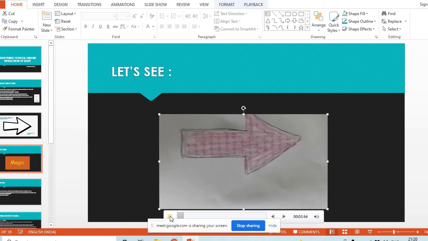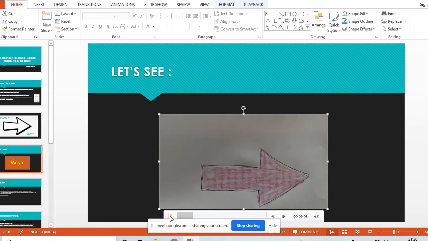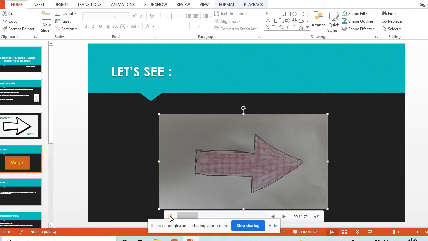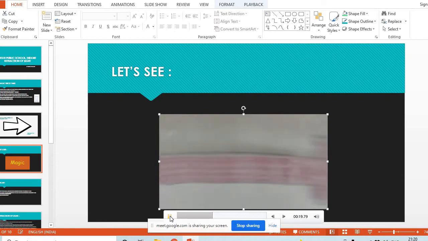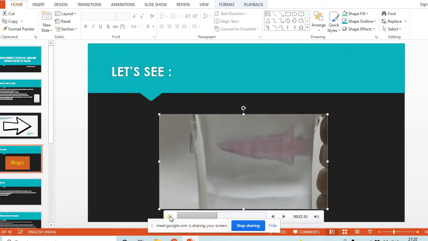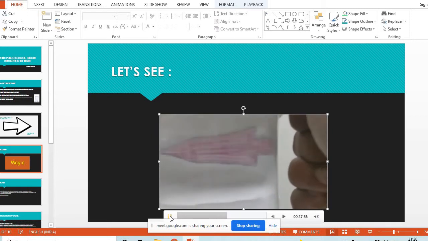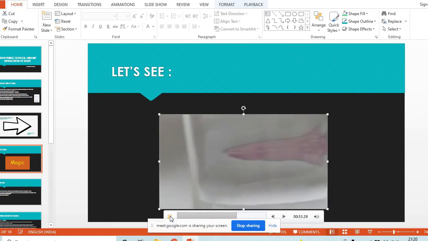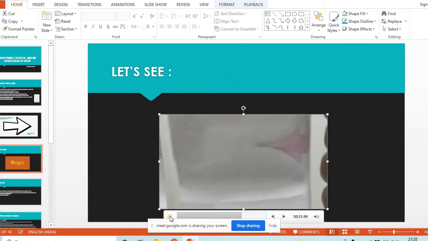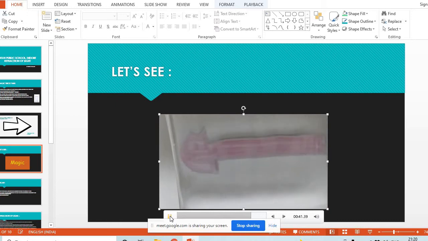So, children, are you ready for the magic? All of you know light travels along a straight line and it does not bend. Now I will change its direction without doing anything. You can see the arrow in a particular direction, and now you see its direction. Can you see? This is the original direction. Changed direction. Wow, can you see? Can this really happen? This is a magic. What have we done? We have changed the direction of light without doing anything.